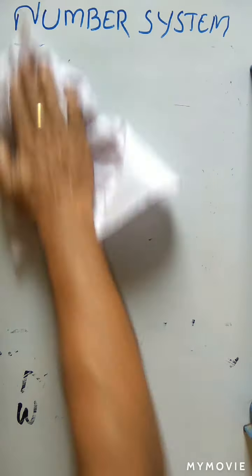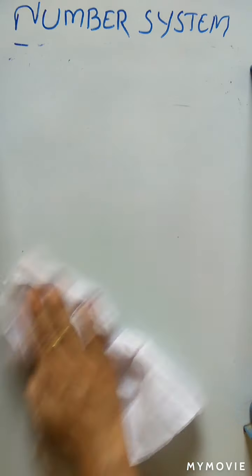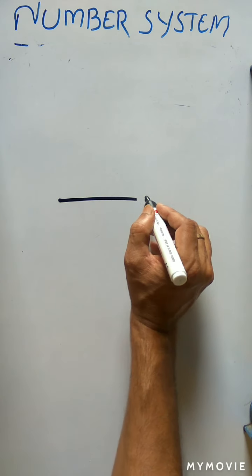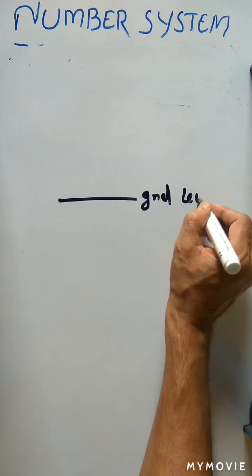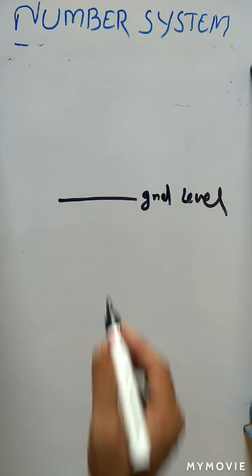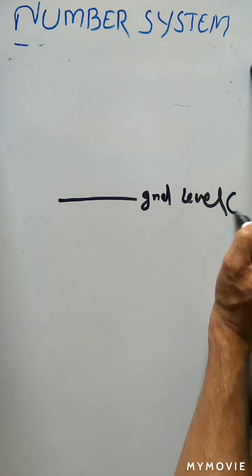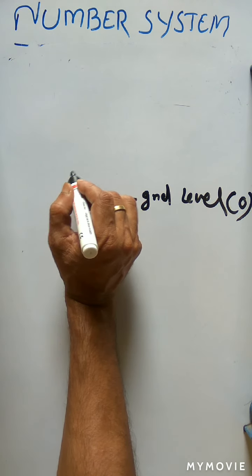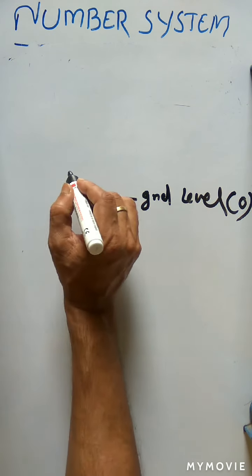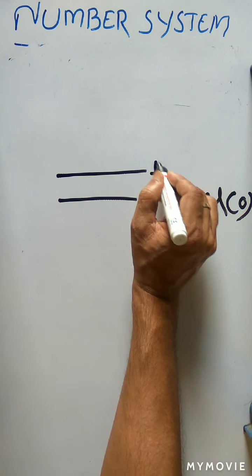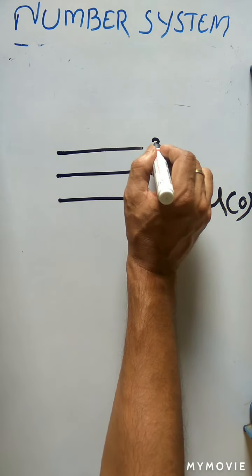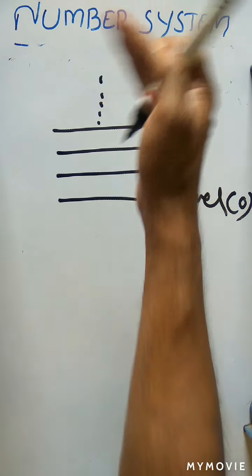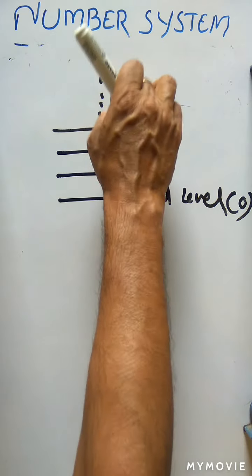Okay, so let us take the concept of negative numbers. Suppose you have gone to a mall, a market complex. You reach at which level? Ground level. So this ground level is taken to be 0. Suppose you move by lift to the upper stories. The first floor is 1, the second floor is 2, the third floor is 3, like this. You move in ascending order, that is the upward direction, 0, 1, 2, 3, 4, like that.